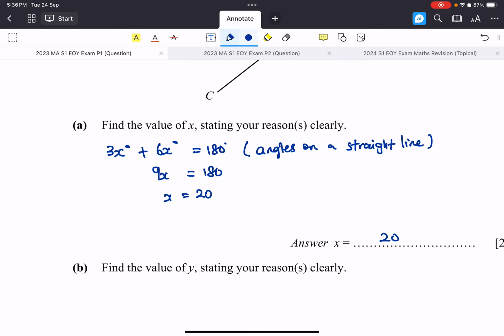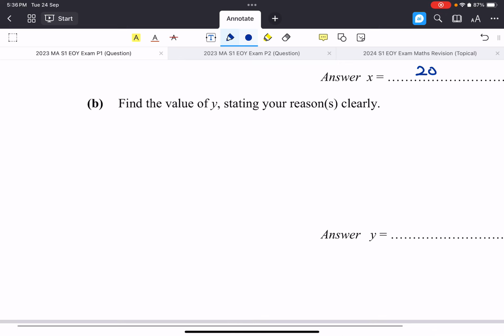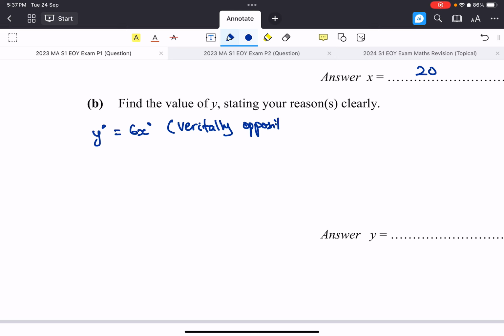Next, find the value of y. You have seen the diagram, you have the hard copy, so I'm just going to continue. In this case, y degrees is going to equal 6x degrees. And the reason is because of vertically opposite angles. Oh well, I spelled vertically wrongly, didn't I?